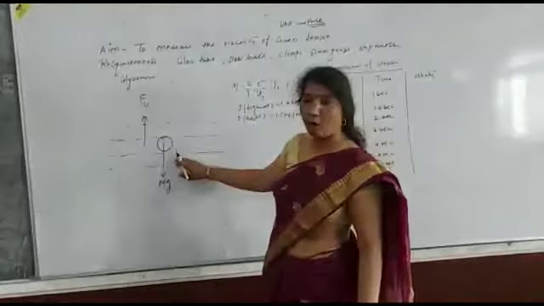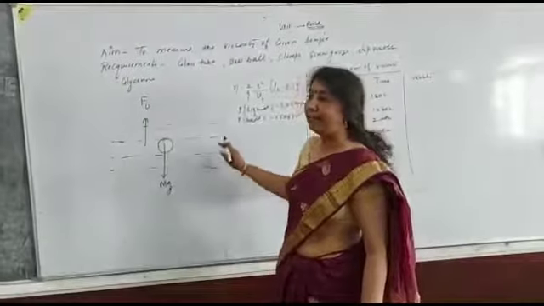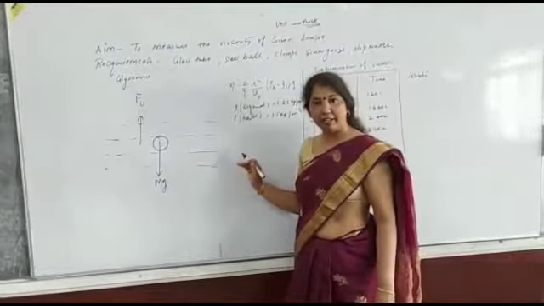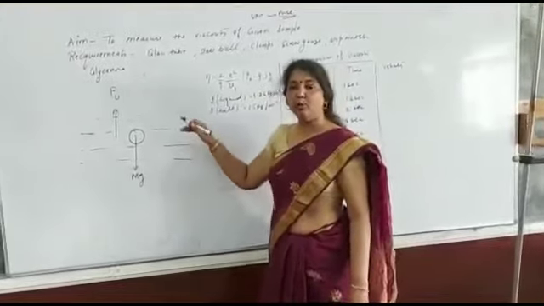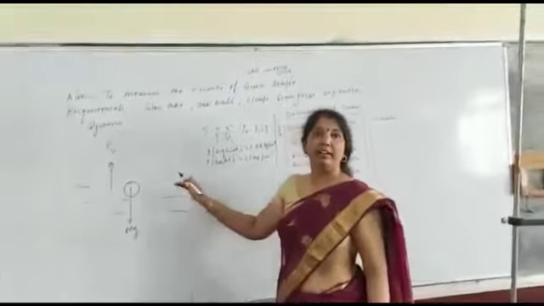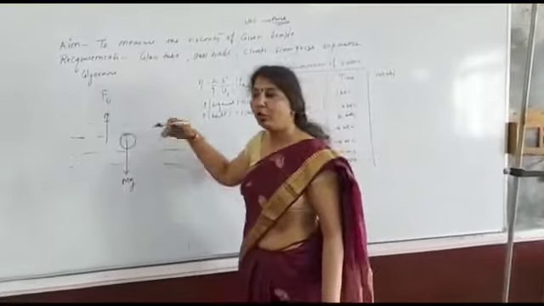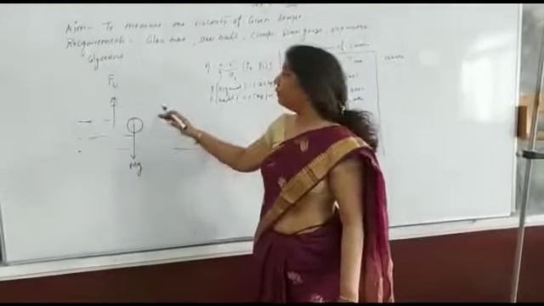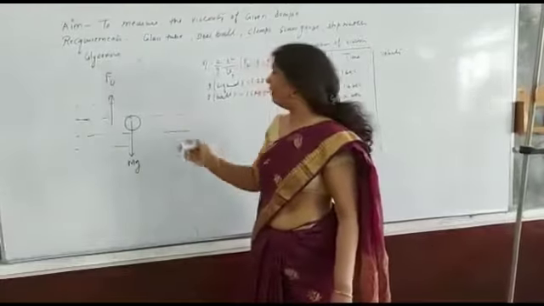When the steel ball falls through the medium, it displaces a certain amount of liquid, and that liquid has a tendency to regain its original configuration, because of inertia, and that's why it creates an upthrust force in the upward direction.